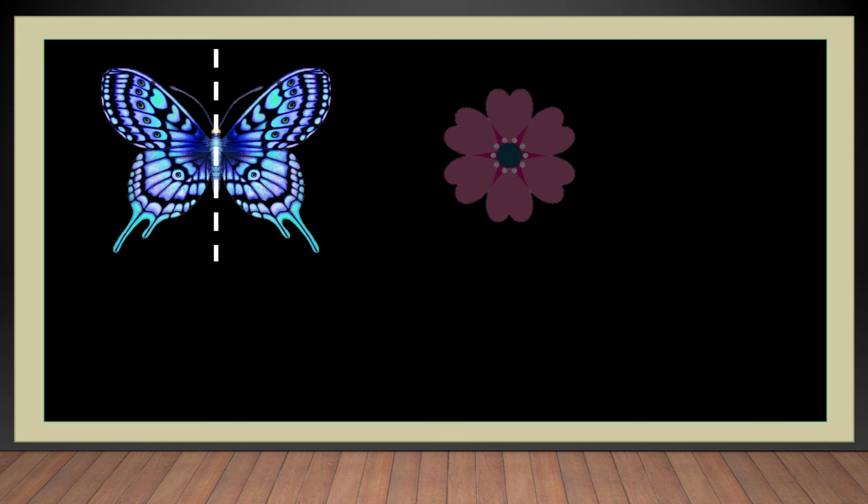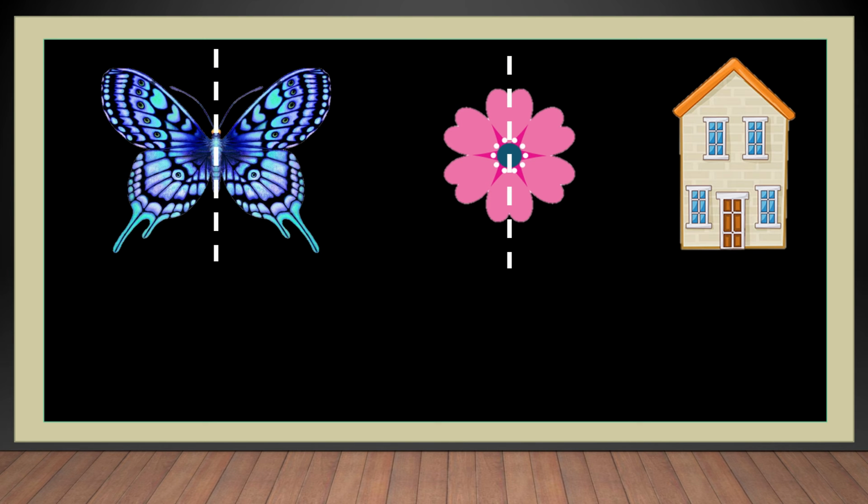Yes. So he took another object, and he saw this flower. Again he drew a line, and he saw that one side of the flower was completely identical to the other side, isn't it?